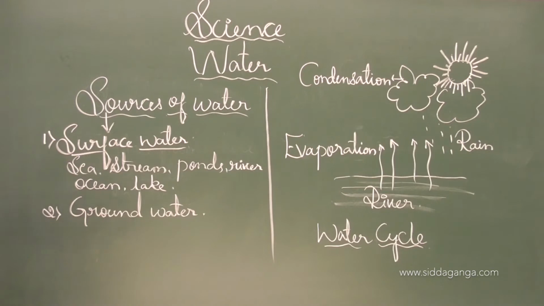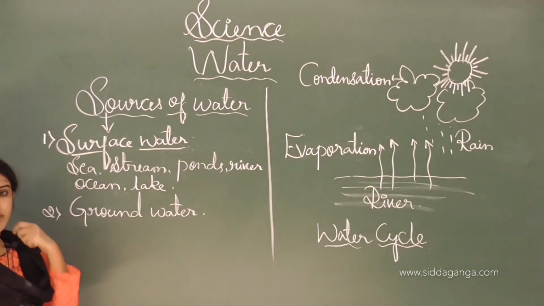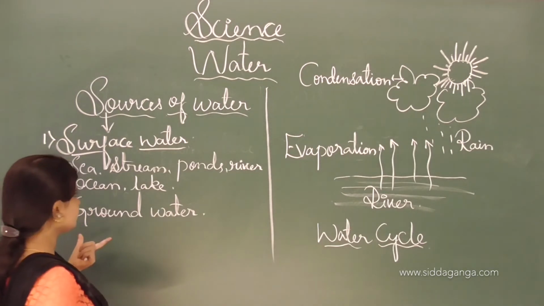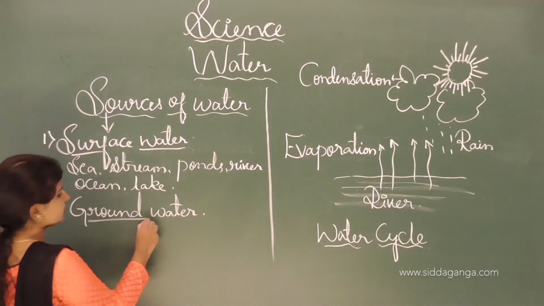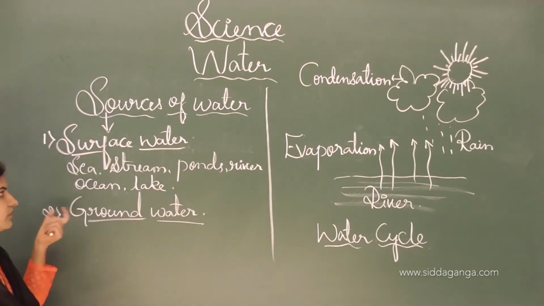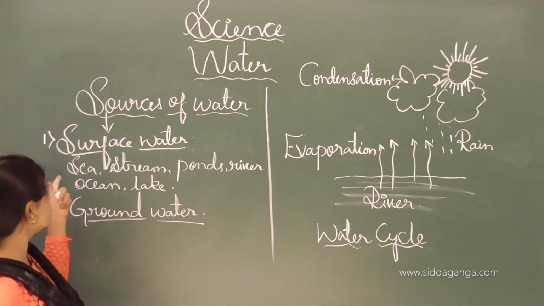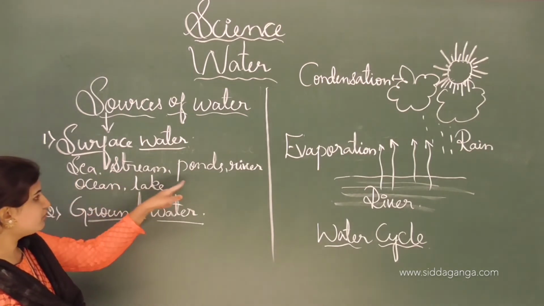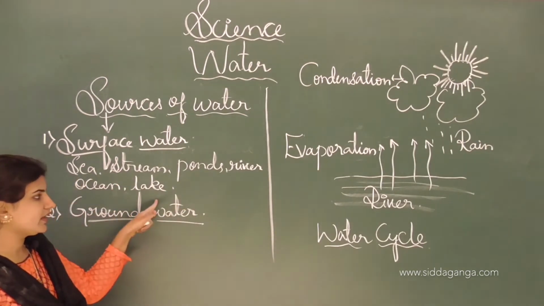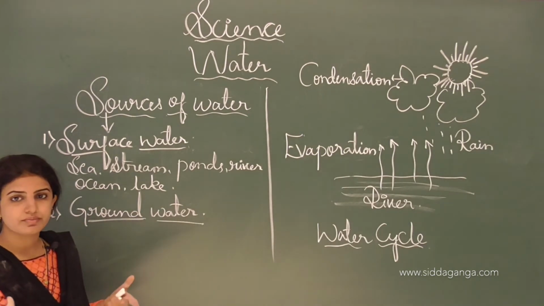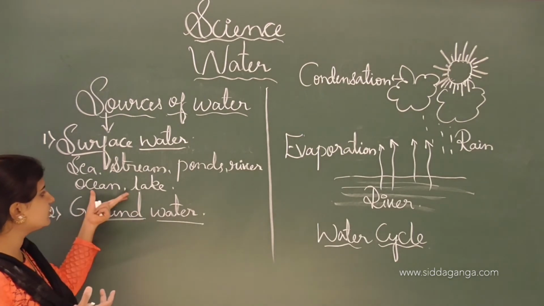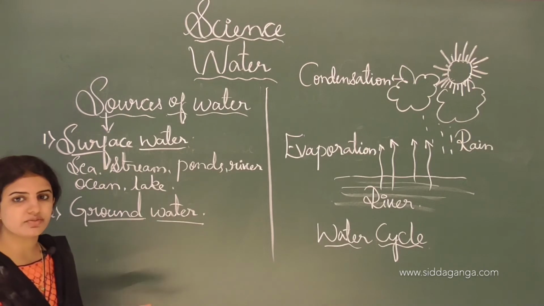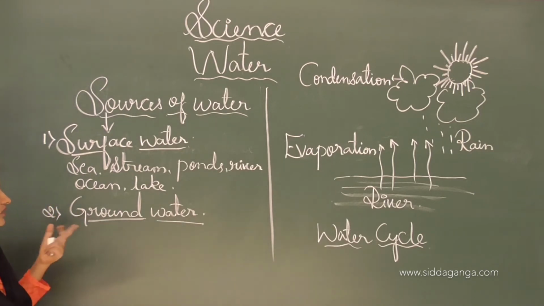The source of water is classified into two different types: one is surface water and another one is groundwater. In surface water we see the sea, stream, ponds, river, ocean, lake. In these places the water is present on the surface, and that's why it is called surface water.